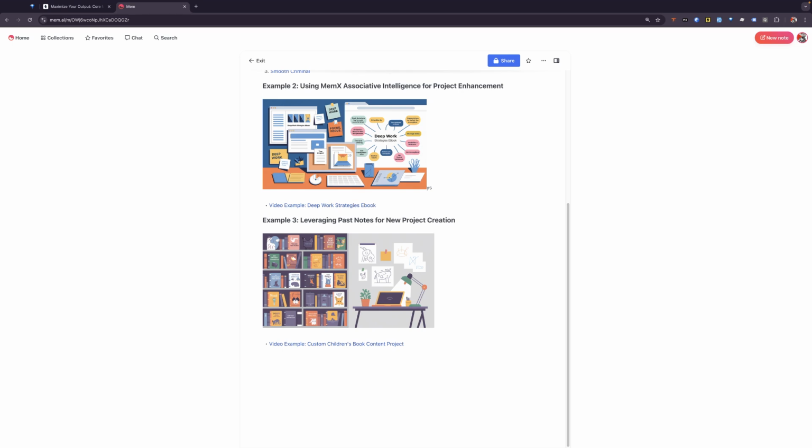Now, if you're new to Mem and you don't have a lot of information, these connections and insights might seem thin, but the key is to add more information. So keep adding more notes. The more you capture, the more valuable Mem will become for you.